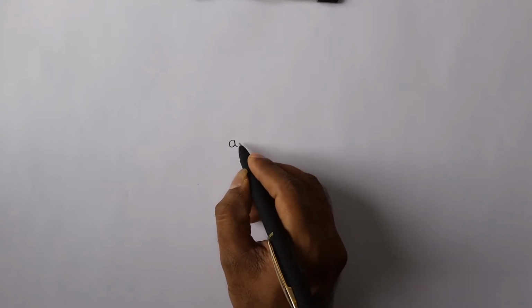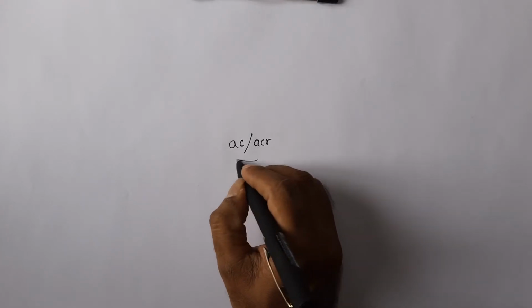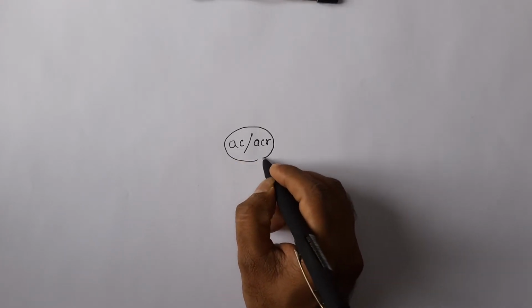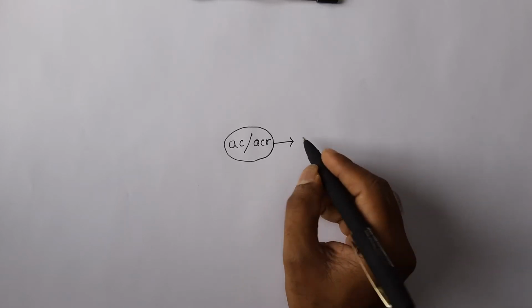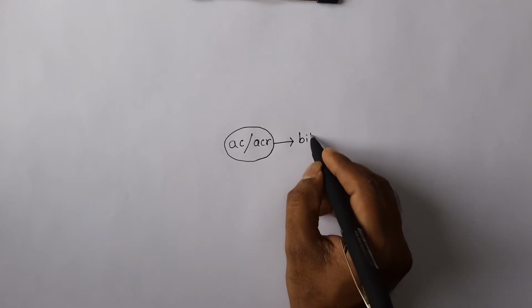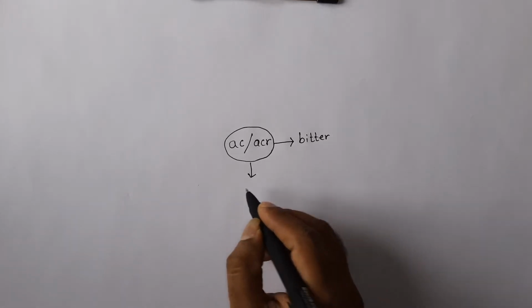Okay, let us discuss today a very important Latin root, which is AC and ACR. It has four different shades of meanings. One of them is bitter. Then the second one is high.